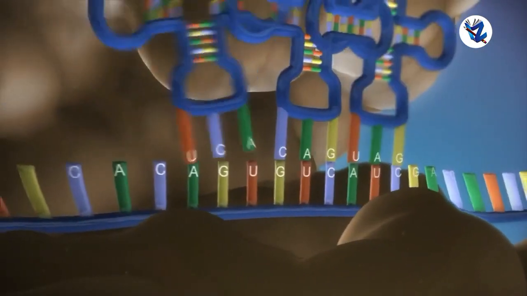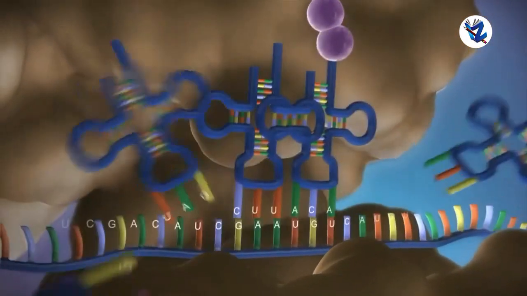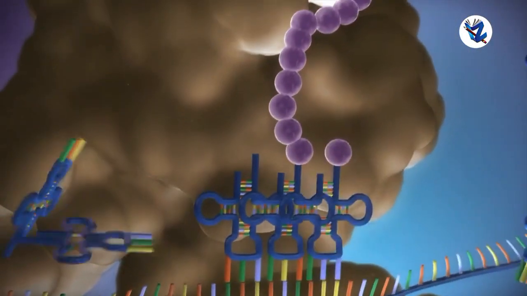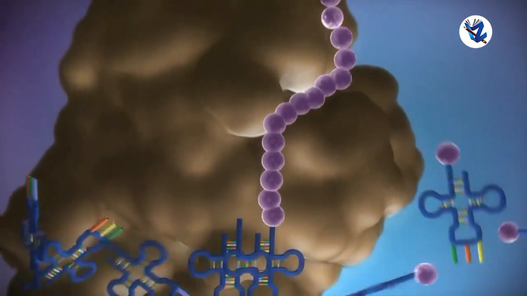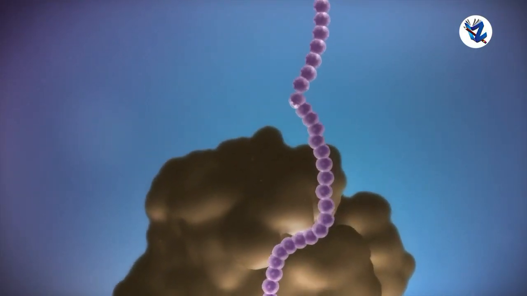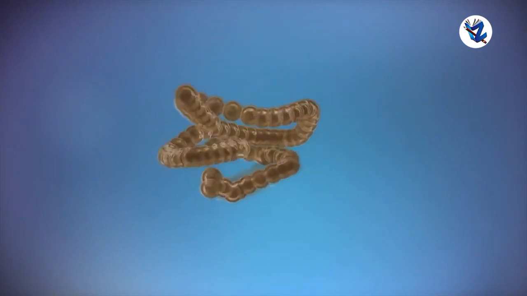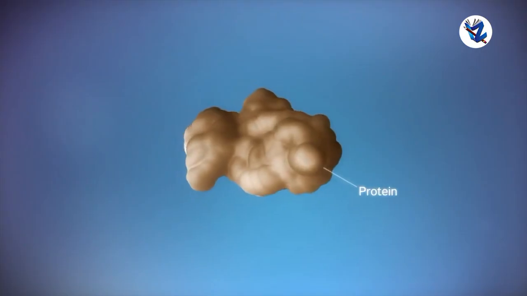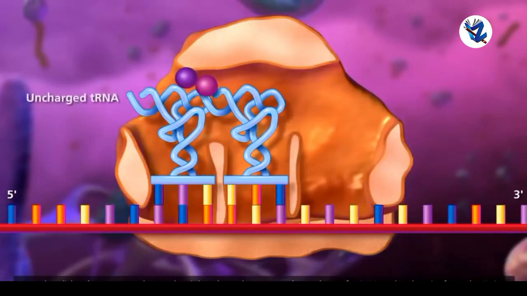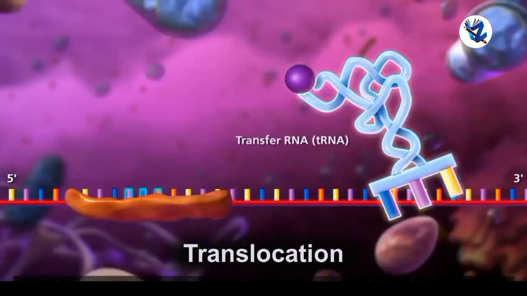As per the message on mRNA, amino acids are supplied by the tRNA. For this purpose, tRNA has an anticodon having a complementary sequence to the codon on mRNA, which is called translation. The amino acids brought in by tRNA are bonded together by peptide bonds with the help of rRNA. During this process, the ribosome keeps on moving from one end of the mRNA to the other end by the distance of one triplet codon. This is translocation.